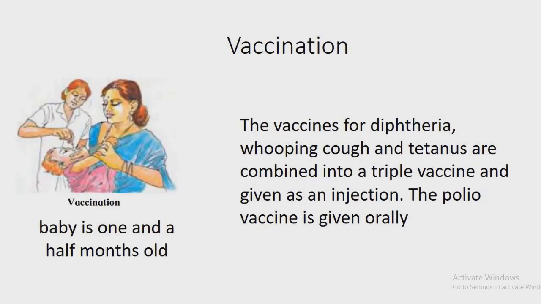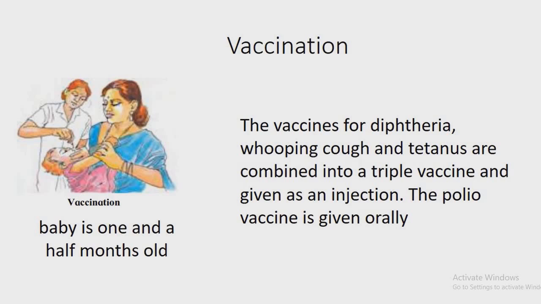Now let us see what vaccination is. When a disease producing microorganism enters our body, the body resists the disease or fights against the germs. That is why many times we do not get a disease even if the germs enter our body. This is another way to prevent disease. Vaccination. Our body develops resistance to a particular disease if we are vaccinated